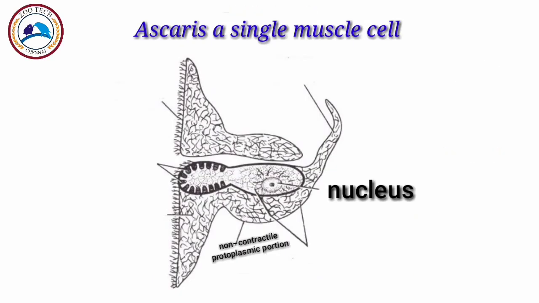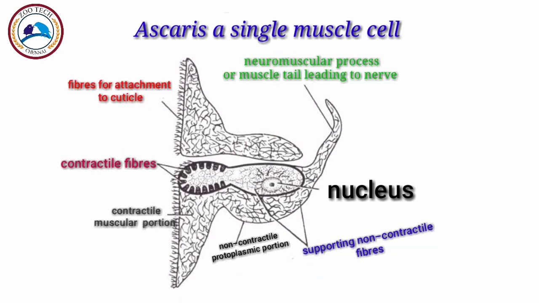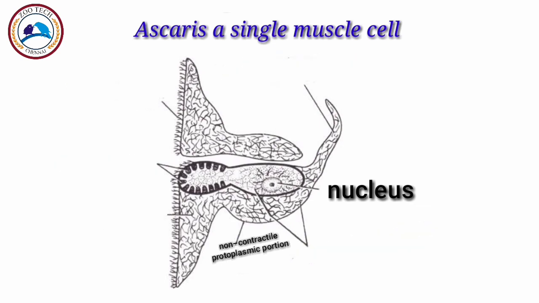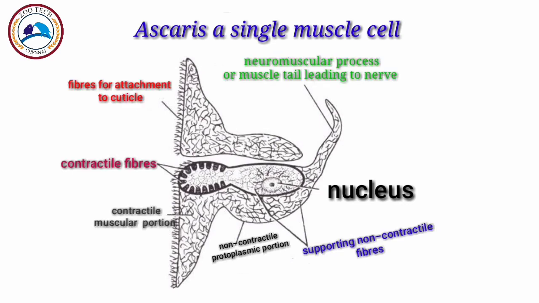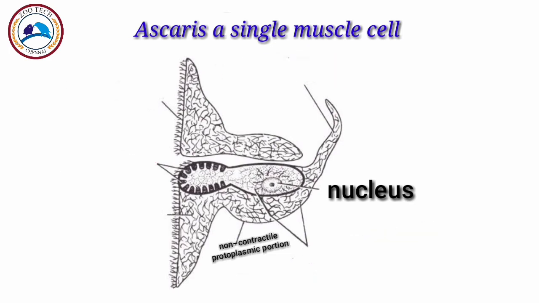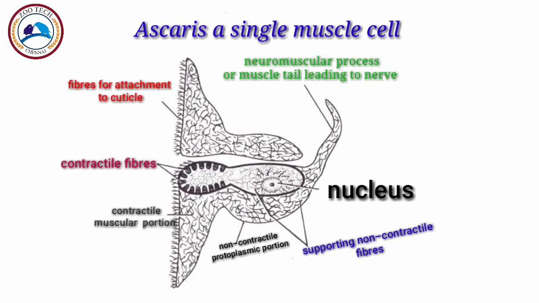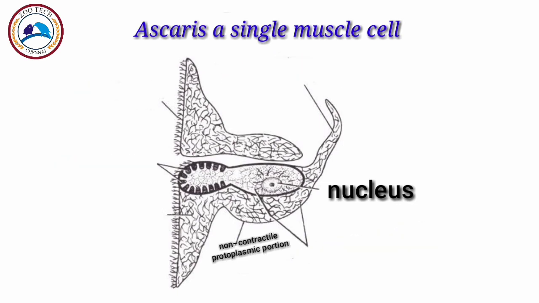This is the entire picture of the transverse section of the body wall. This figure represents a single muscle cell of Ascaris, the cut part which shows the structure in the transverse section. Each muscle cell possesses 2 distinct portions. One is the fibrilla, a contractile muscular portion which lies lengthwise against the epidermis, and a granular non-contractile protoplasmic portion which projects into the body cavity.